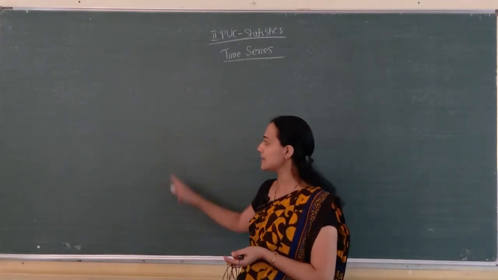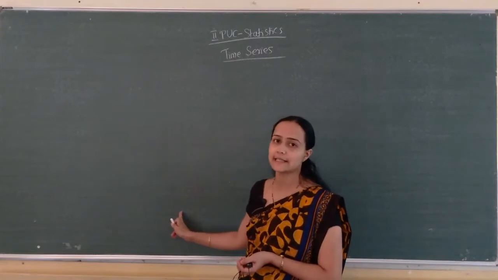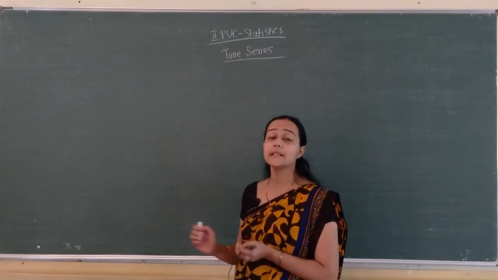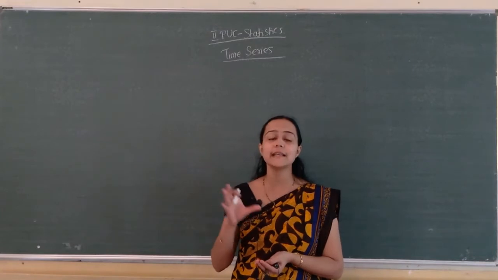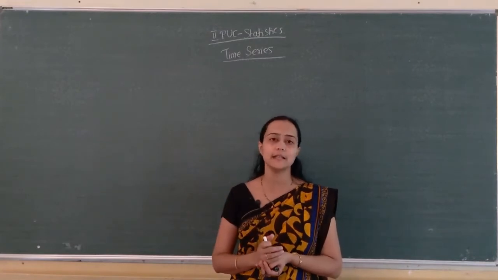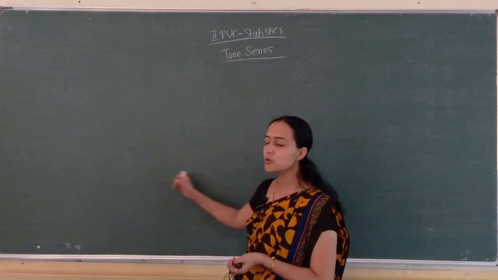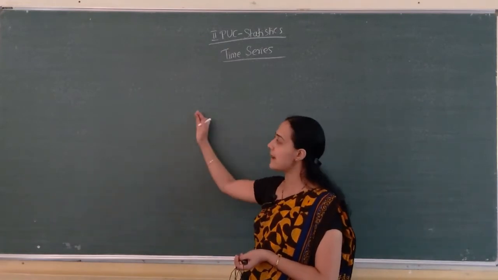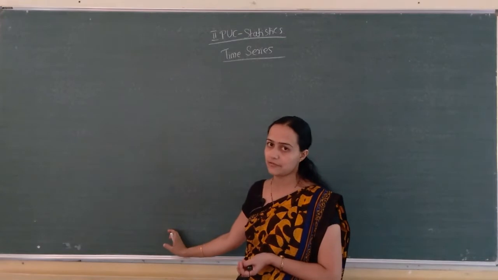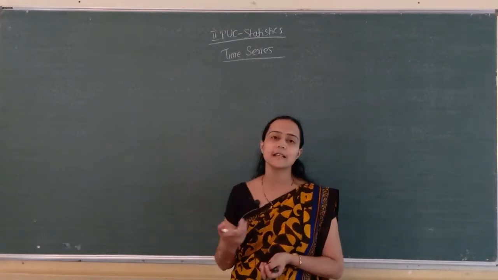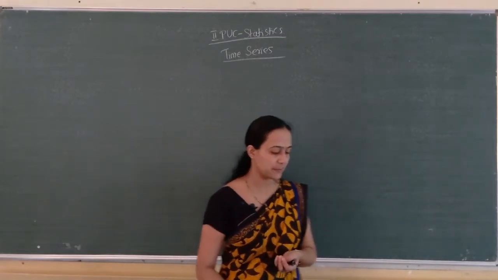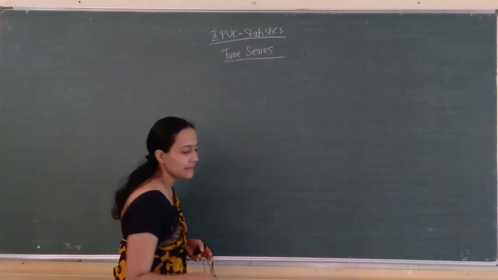Suppose 9 observations or 9 years, or 7 years are there, at that time we can't exactly divide the given data into two equal parts. At that time we leave the middlemost year, so that the first half and last half remain. So, that was the first problem.